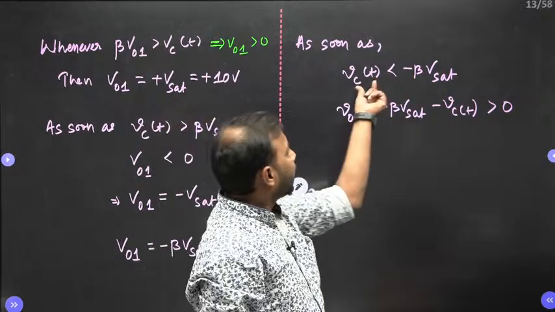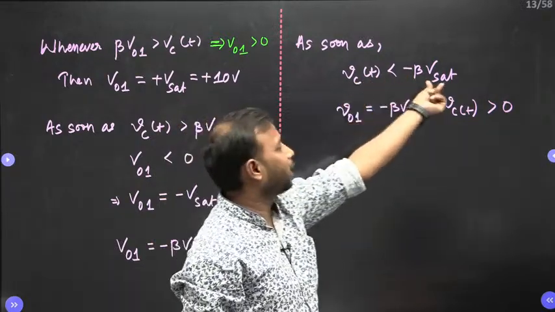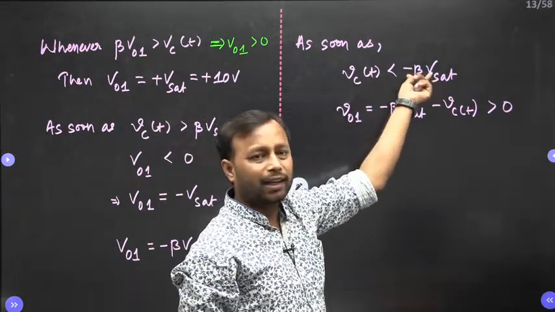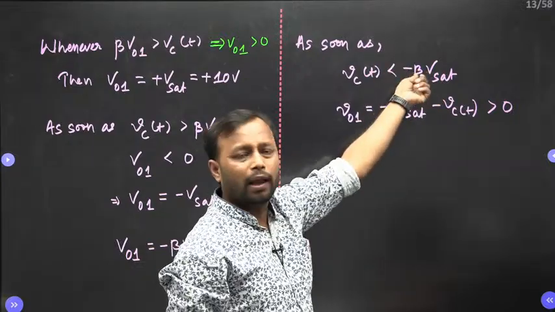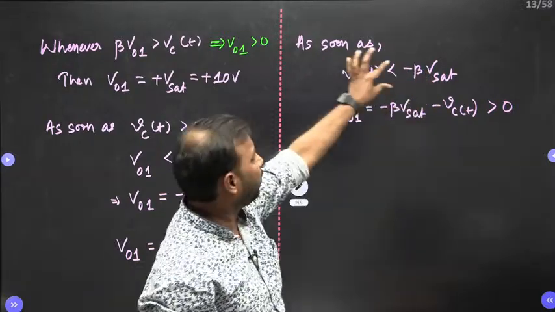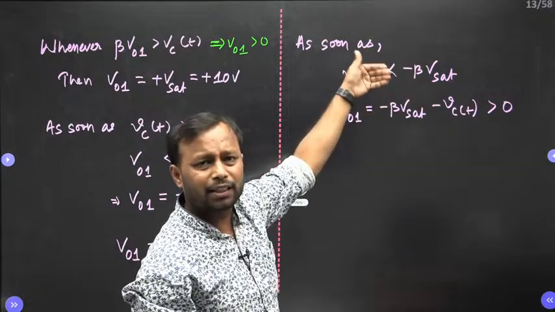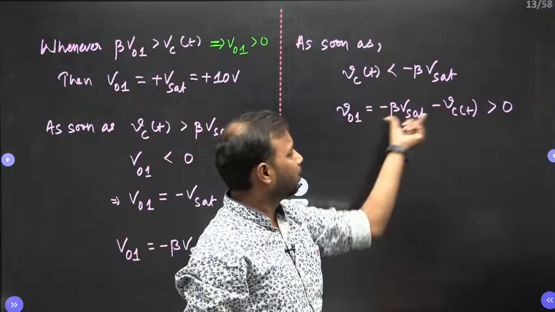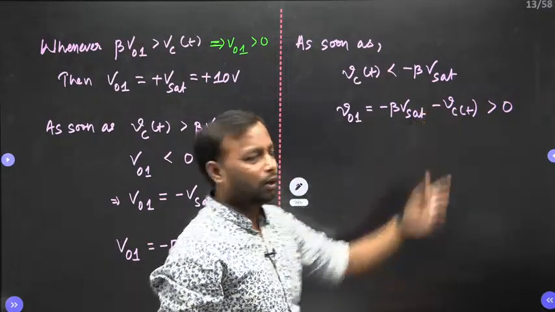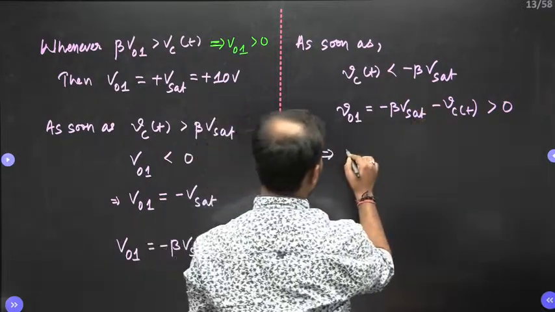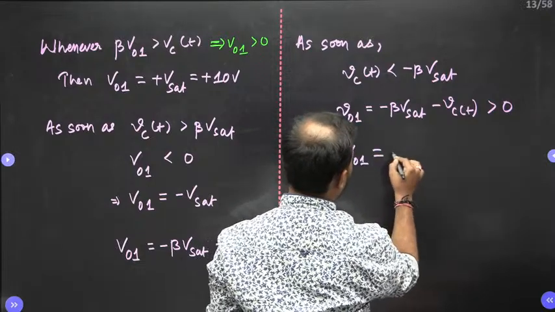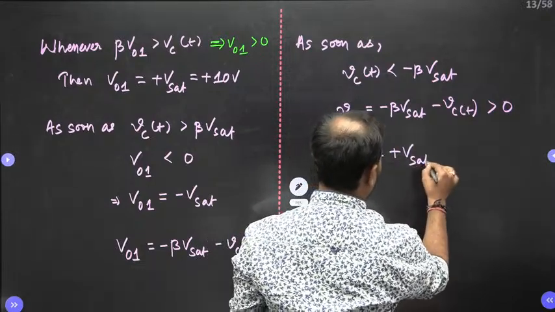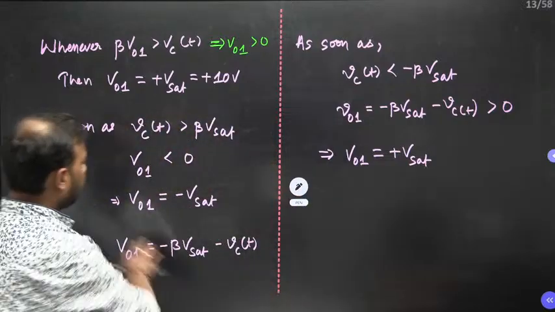Bhaiya, this negative, this will be more negative. Let us say if this is -10, and let me take an example, if this is -2, what do we mean by less than -2? -3, -4, -6, so on and so forth like that. So it makes this difference positive. So this implies V01 now again switches to plus Vsat, and the process is going to repeat.